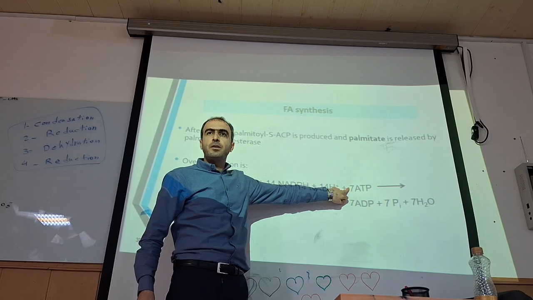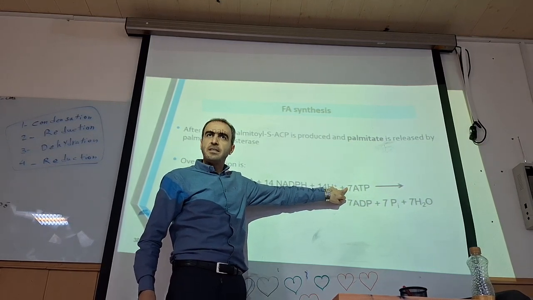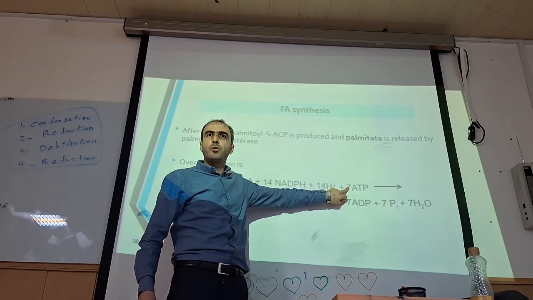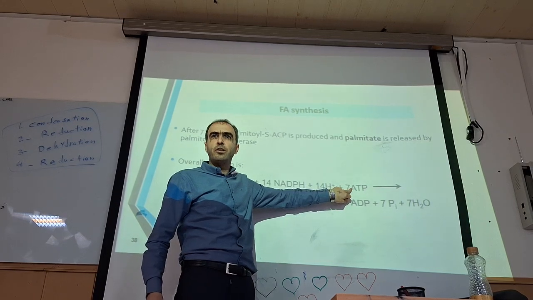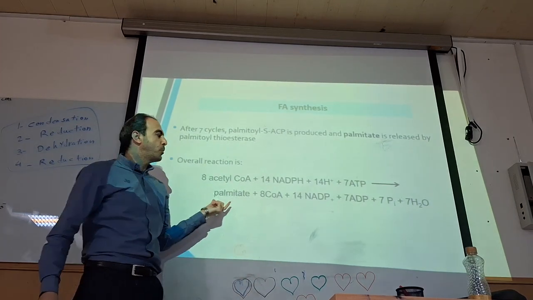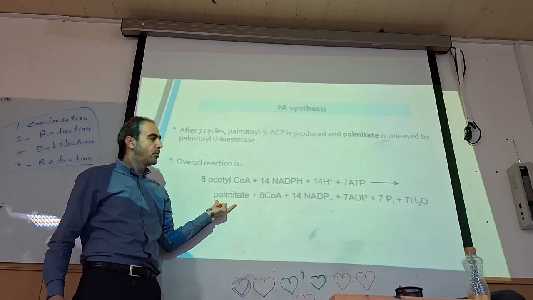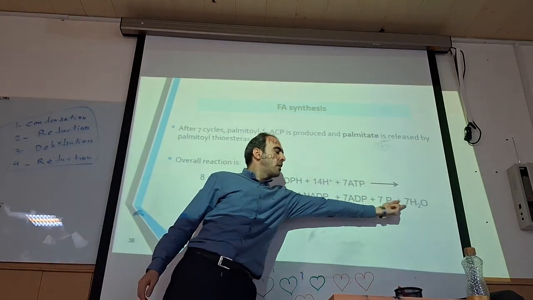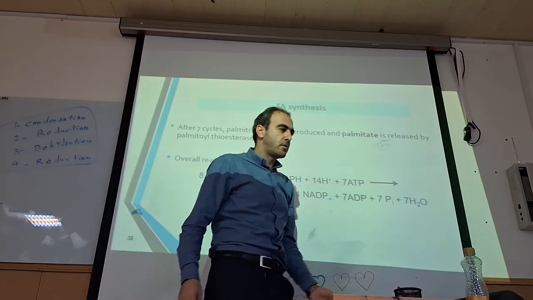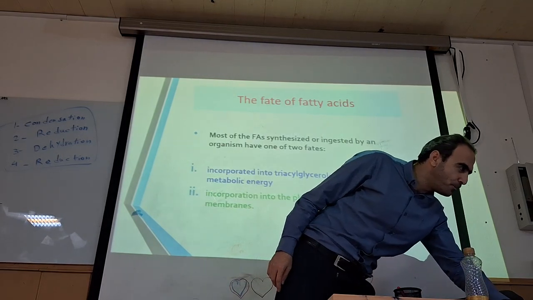Why do we need ATP? For ACC. For malonyl-CoA production, we need ATP. So 7 malonyl-CoA, 7 ATP. What is produced for us? Palmitate and 7 molecules of water. Cool.